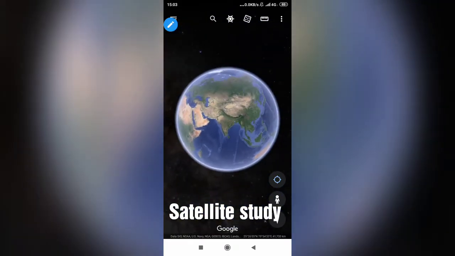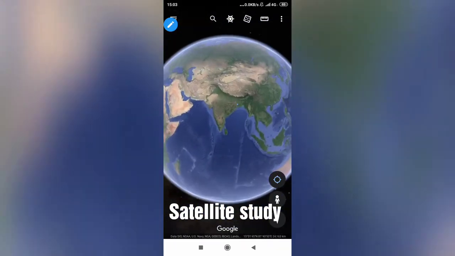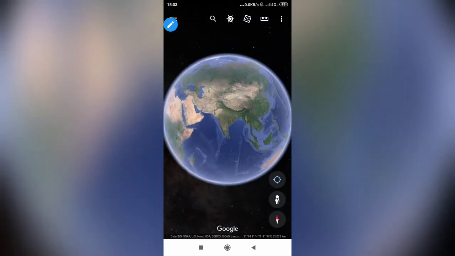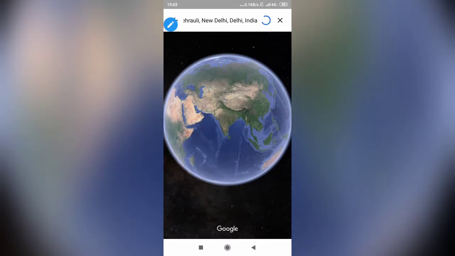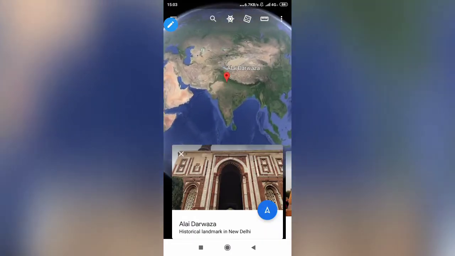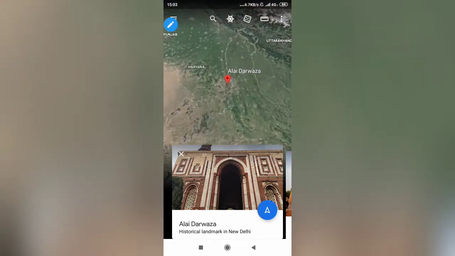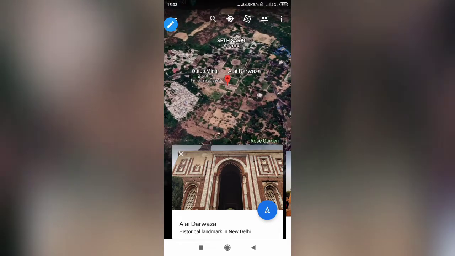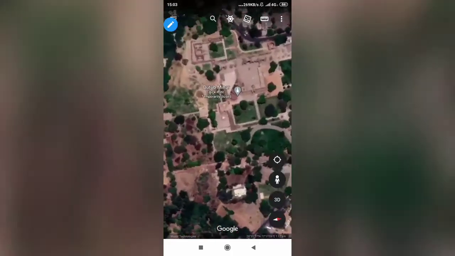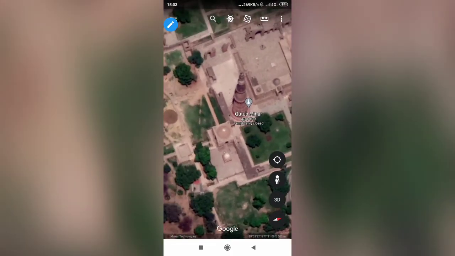And today's session, we are going to learn something very interesting in a very innovative way. All right. So without further introduction, let me begin. And we are going to New Delhi. So this is where we are going, Qutub Minar complex. Yes. And here you go. We are here. So let me zoom in for you.